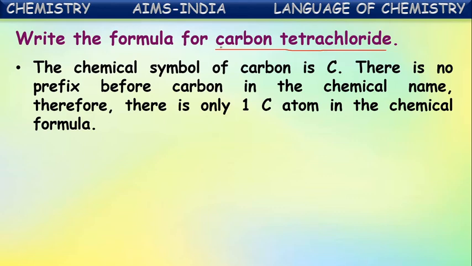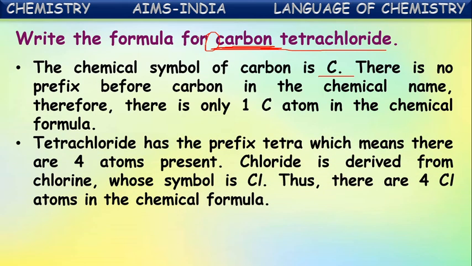So first, what do we write? The first non-metal element. What is it? It is given as carbon. We know the symbol of carbon is C, and nothing is mentioned in front of this name. It represents one carbon atom. So in the formula, there will be only one carbon atom. C should be written. Okay.